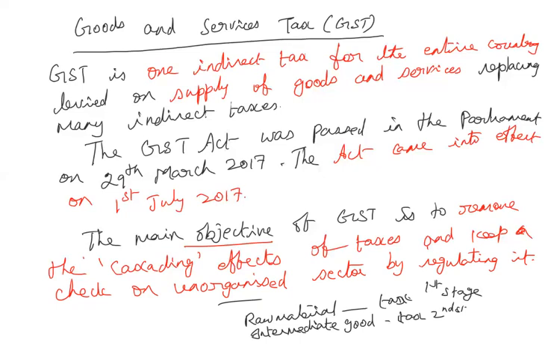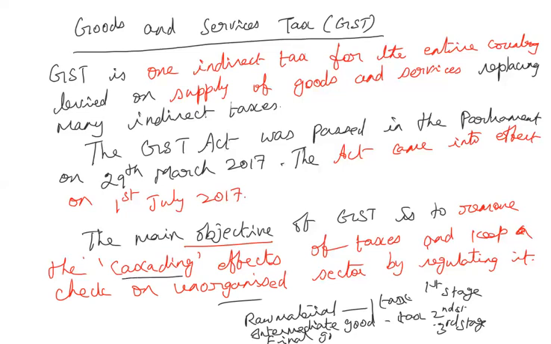Even in the intermediary goods there are different stages, maybe 2 or 3 stages, and then only it becomes the final product. So for the time being, let us assume the first stage is raw material, the second stage is intermediate good, and the third stage is the final good. Then again, one more time, the tax is levied. So there are multiple levels of taxes. So tax upon tax, that is the cascading effect. Already tax is levied on a particular commodity, and again one more tax is levied on the same commodity. That is what is called tax on tax, the cascading effect.